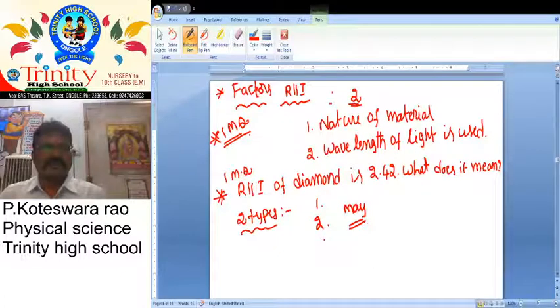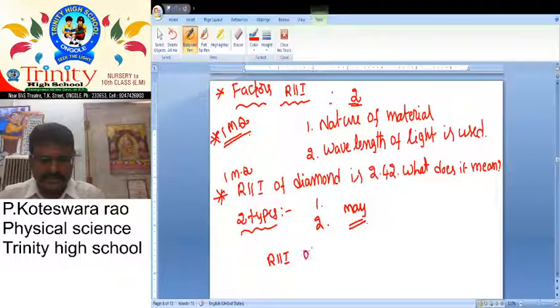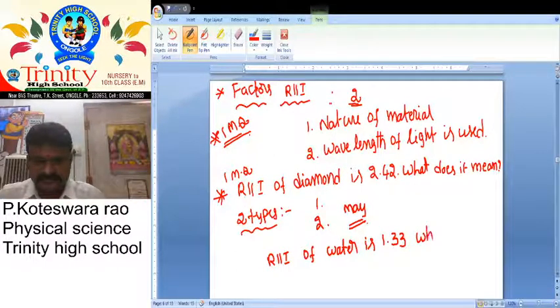Not only this one. Suppose refractive index of water is 1.33. What does it mean? Same.